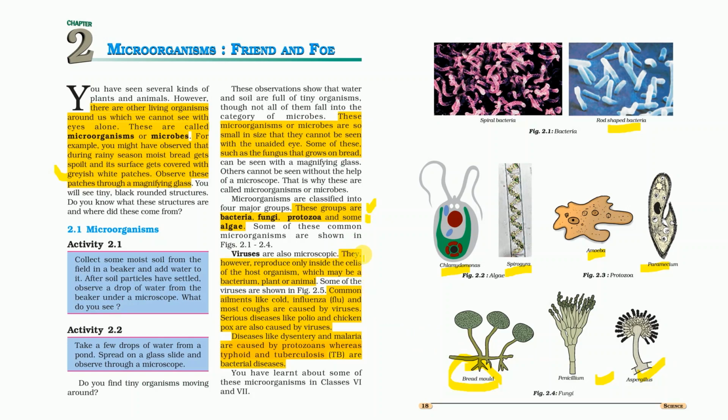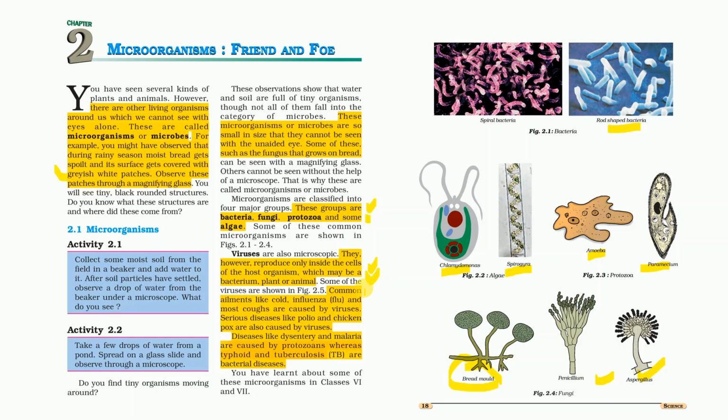Viruses are also microscopic organisms. They reproduce inside the cells of other host organisms. The host organisms may be bacteria, plants, animals, or humans. Just like the coronavirus requires the human body to reproduce inside and multiply many times.